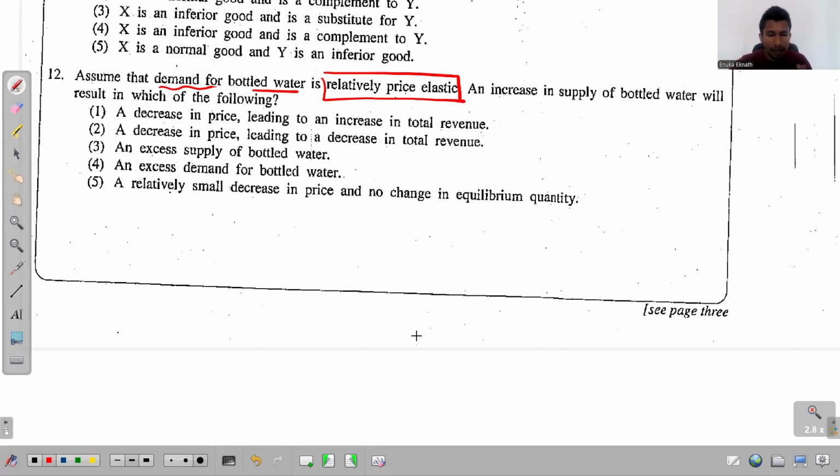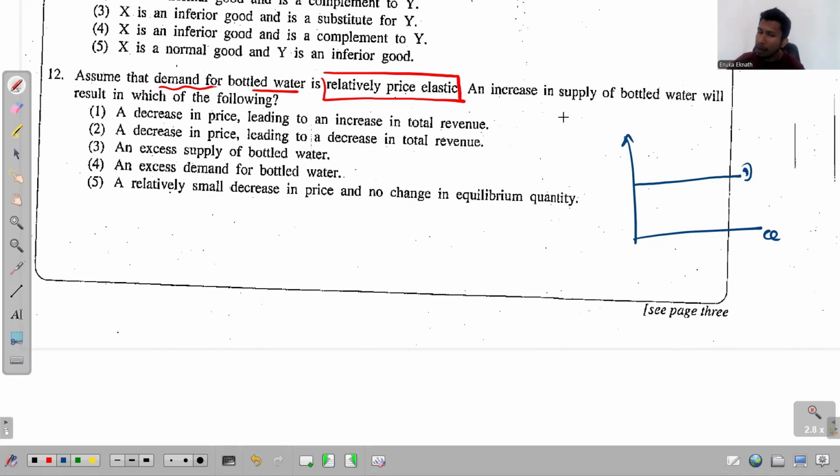Now if you draw a demand curve like this, a steeper demand curve, is it correct? Then that's not correct. This is almost perfectly inelastic. Almost, not perfectly inelastic, but the shape is weighted more toward that side. So what you need to know is the relationship that exists between the shape of the demand curve and the elasticity of demand. If the demand is price elastic, it should look like this. Now imagine you just draw a demand curve which is parallel to the quantity axis, what does that tell you?